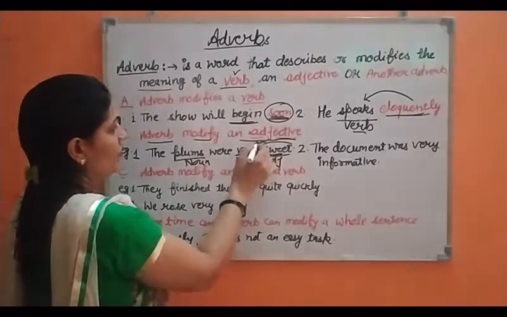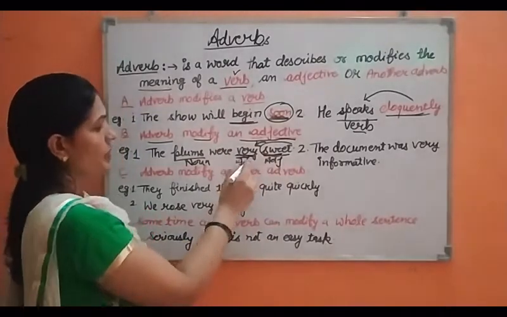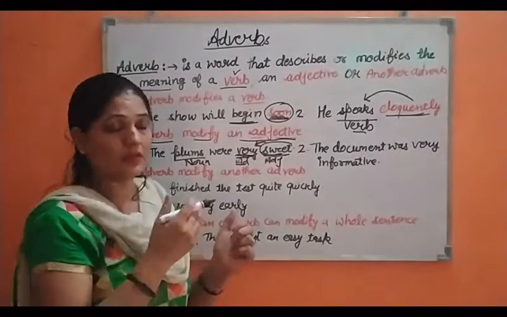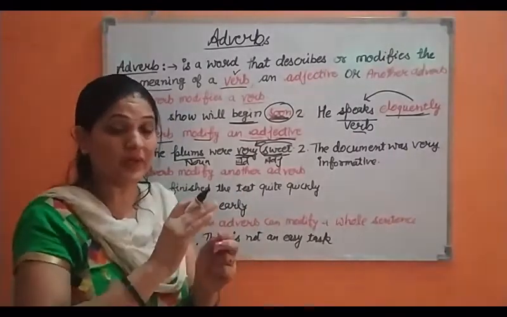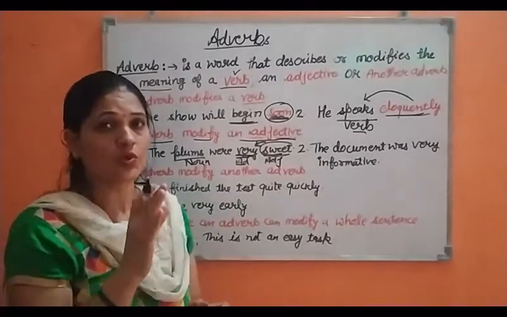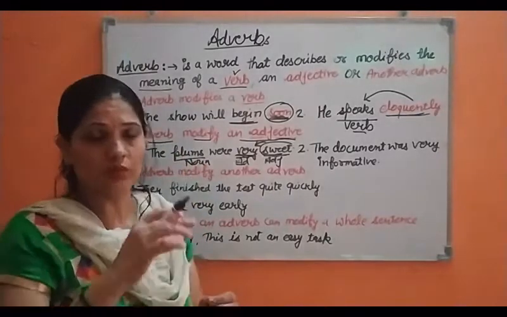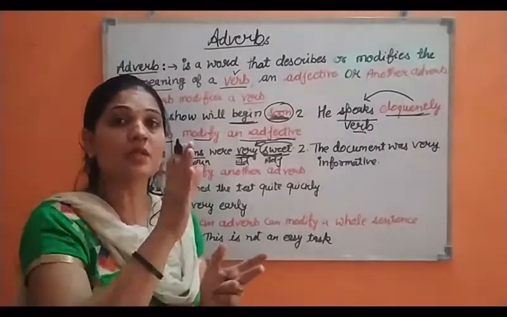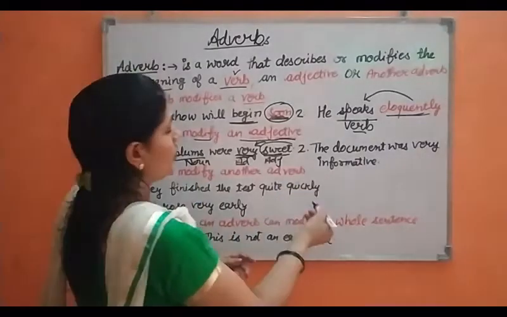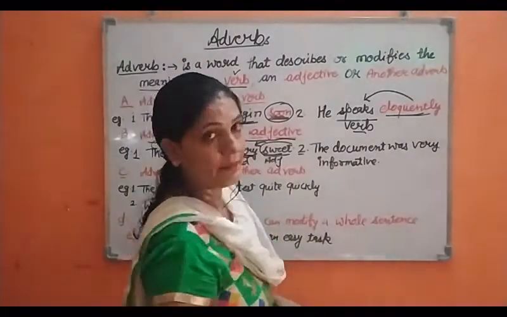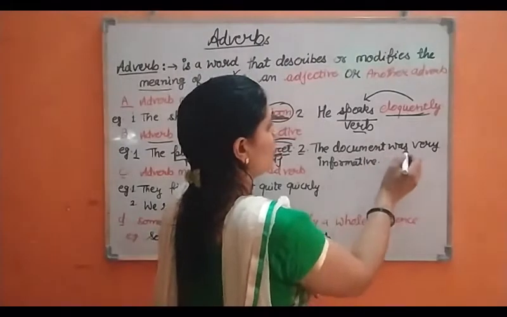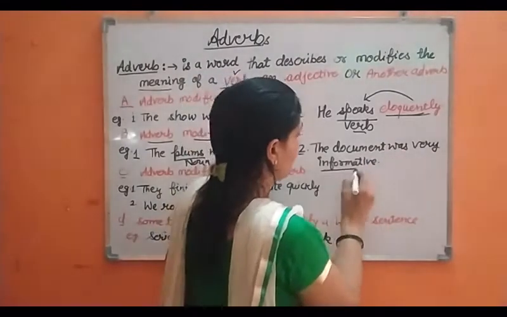So here plums were very sweet. Sweet is the adjective and very is the adverb, because it is telling us that plums were sweet, but they were very sweet. So it is deepening the meaning of sweet. Not only sweet, they are more sweet, very sweet. Clear beta? For more clarity, we can see the second example also. The document was very informative.